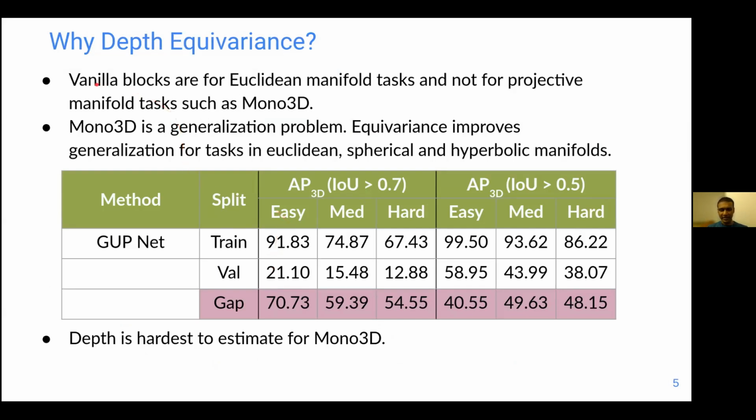So why depth equivariance? Vanilla blocks are for Euclidean manifold tasks, but are not for projective manifold tasks such as monocular 3D. Mono 3D is also a generalization problem, and equivariance improves generalization for tasks in Euclidean, spherical, and hyperbolic manifolds. Here we show that there is a significant generalization gap between training and validation performance from the baseline method GUPNet. And finally, depth remains the hardest parameter to estimate for monocular 3D.